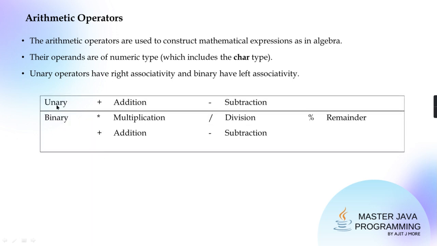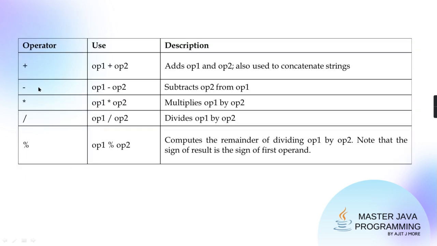Okay, see here. Unary has the highest precedence, that is unary assertion, unary negation. Then comes multiplication, division, remainder, and then comes binary addition and binary subtraction. Plus does the addition, then subtraction, multiplication, division that gives the quotient, and modulus the remainder.